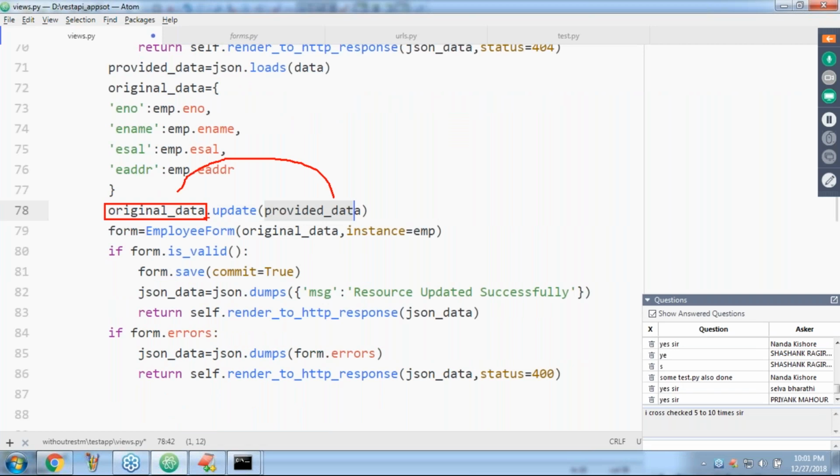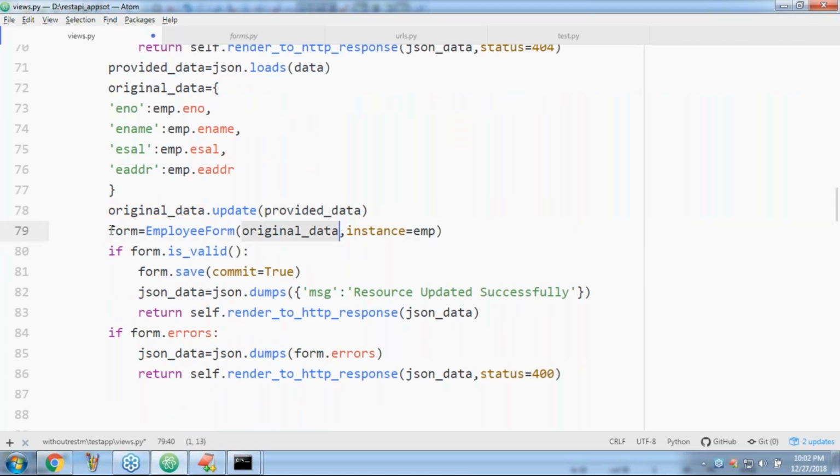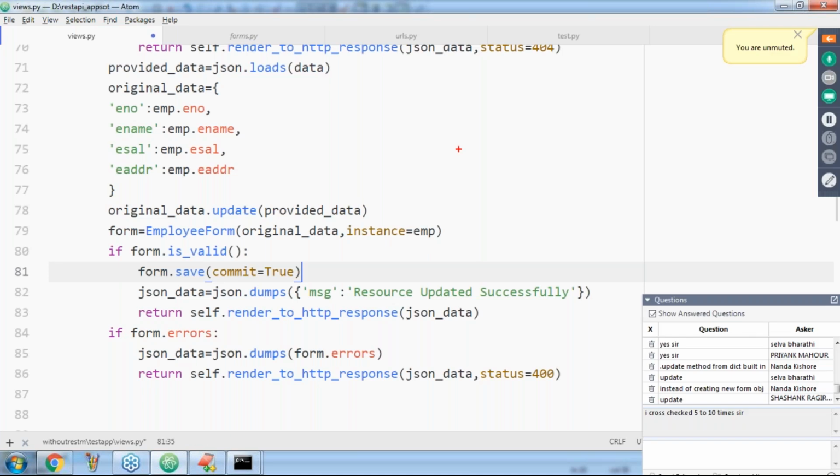Well, now with this original data, can you please create a form object? Have you observed, right? Instance is equal to EMP. Why do we have to take this one? Can you please tell? Because, sir, we need to consider this data for this existing object.